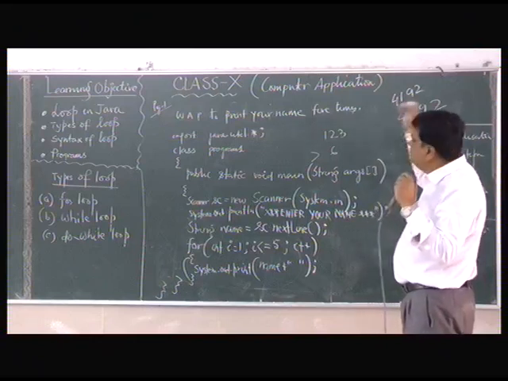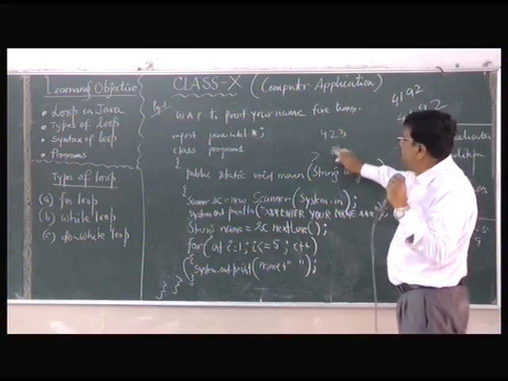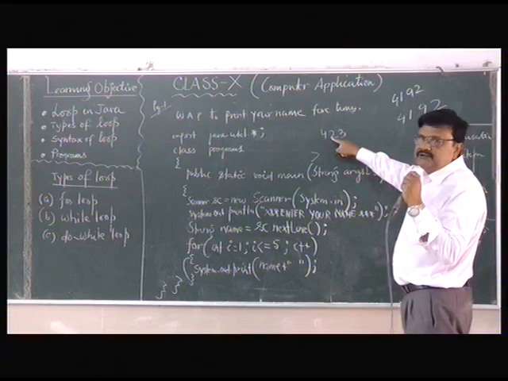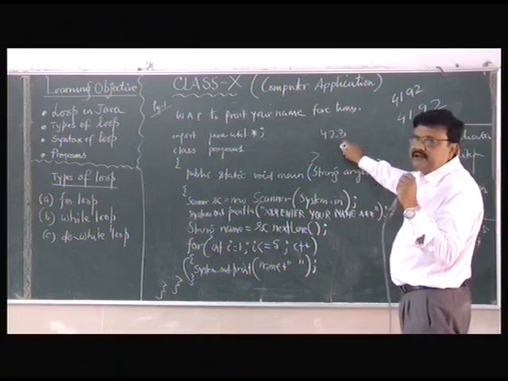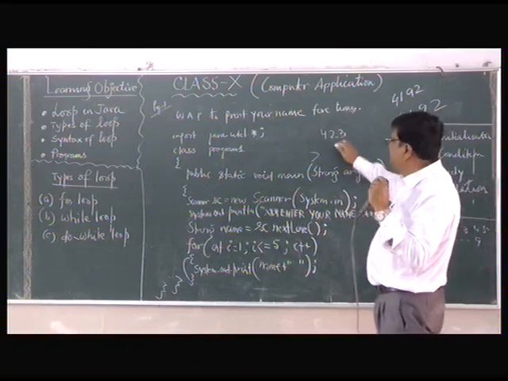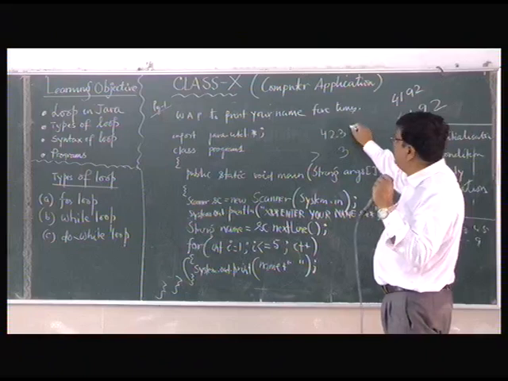Now this one, 1, 2, 3. I think suppose 4, 2, 3. Then print the sum of digits. Then it's 4 plus 2, 6 plus 3, 9. The value will be 9. Then how many digits are there? 3. So it's 4, 2, 3, 9, 1.